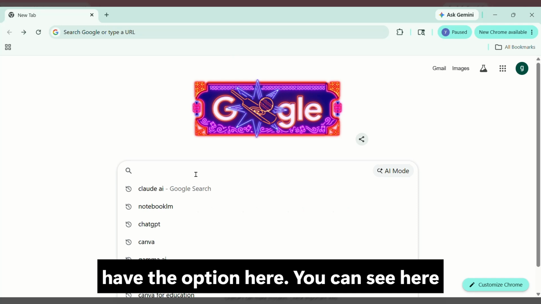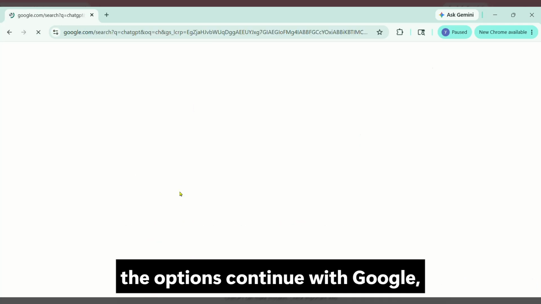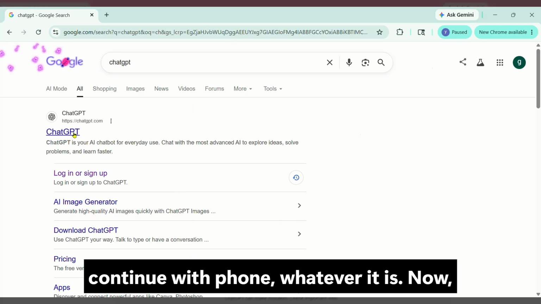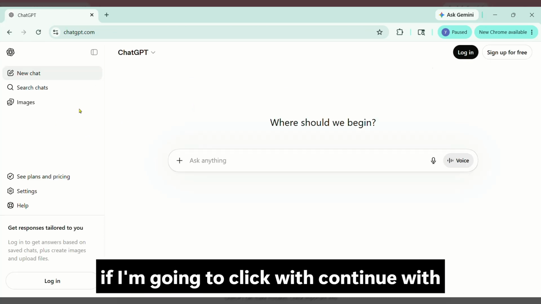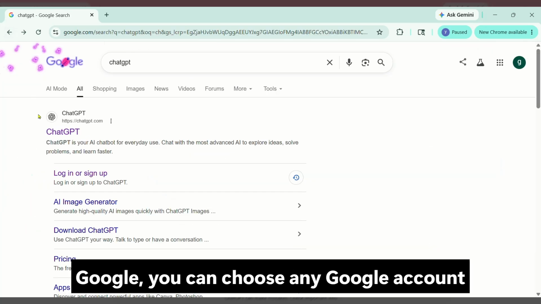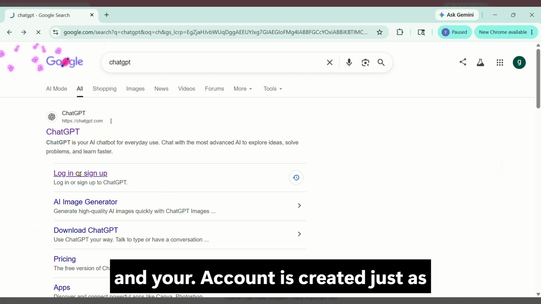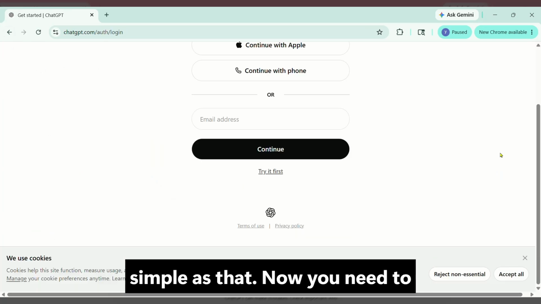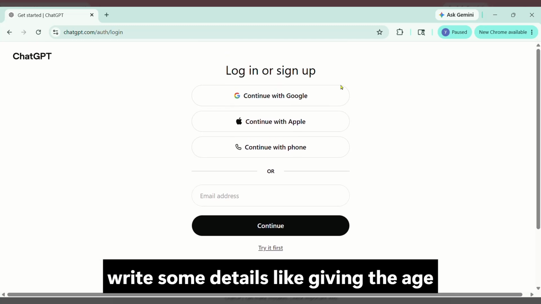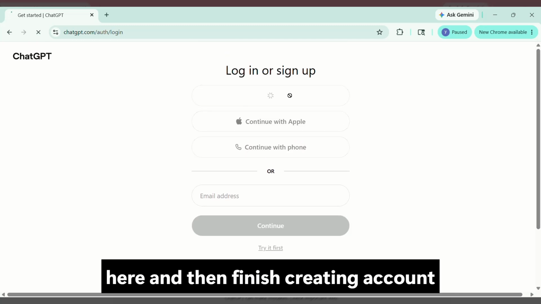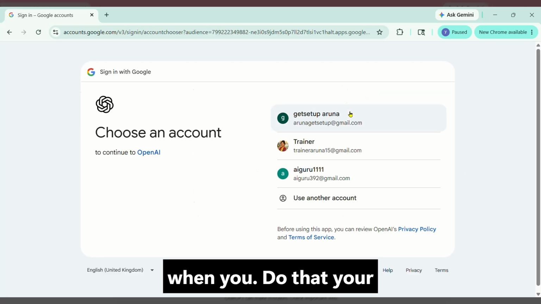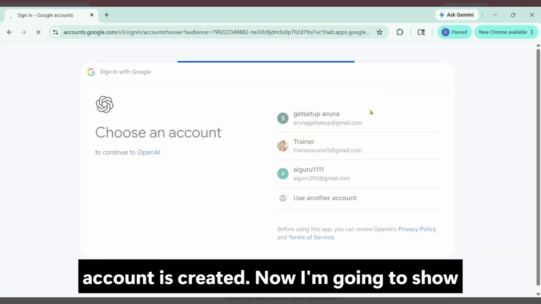You can see continue with Google, continue with phone, whatever it is. If I click continue with Google, you can choose any Google account and your account is created. Then you need to give some details like age, and finish creating the account. When you do that, your account is created.